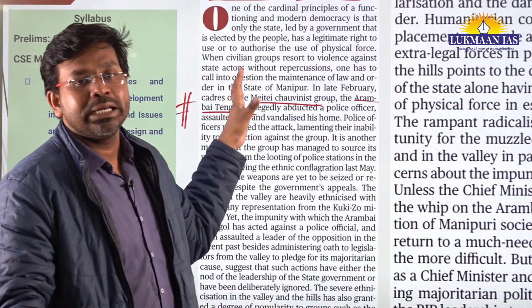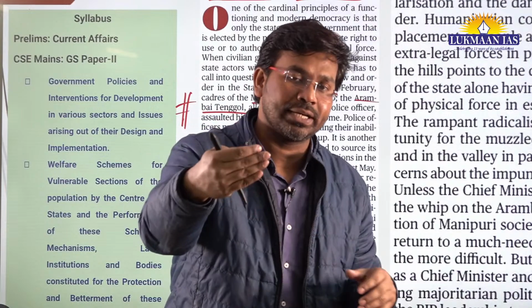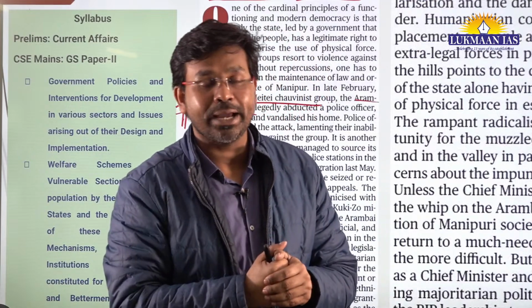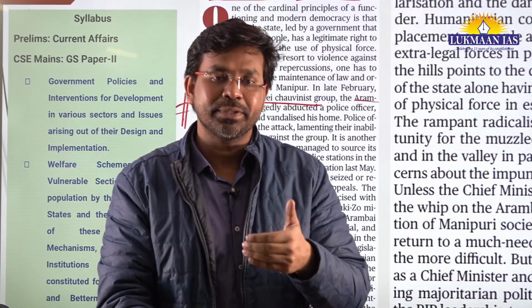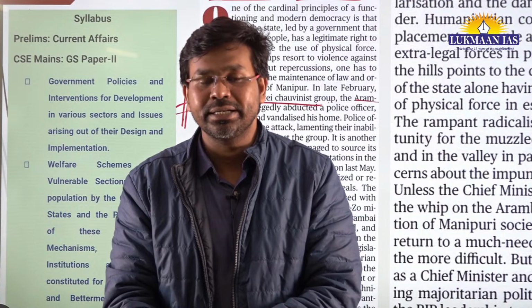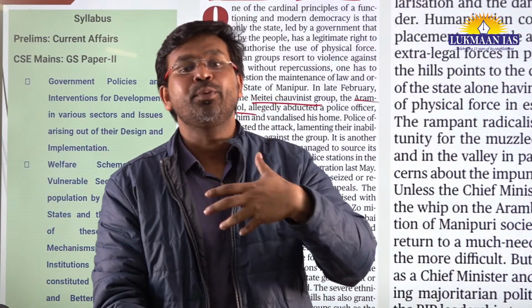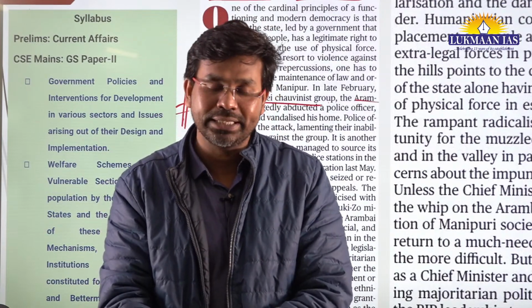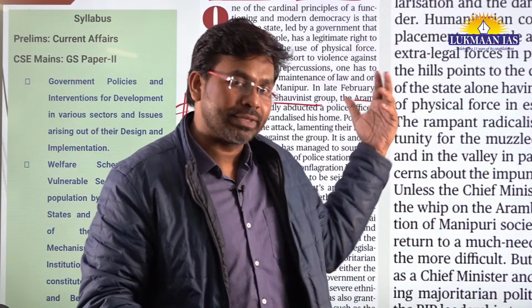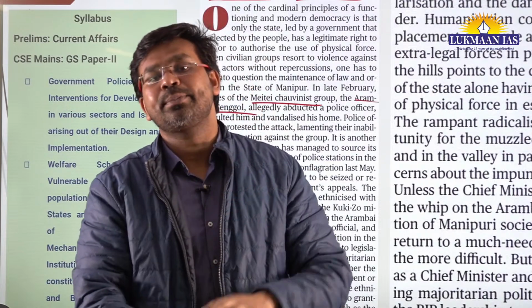And what they have done, they have in fact looted police stations. They have gone to police stations, they have done raids over there, and they have stolen, or captured, weapons from the police. And these weapons are with some of the ethnic groups in the state of Manipur. And recently, one of the police officers' house was torched by them. Torched means they put fire on the house of the police officer. Not only this, they captured the police officer, they took him into the custody of these extremist groups. And not only this, they have actually done violence on that police officer.